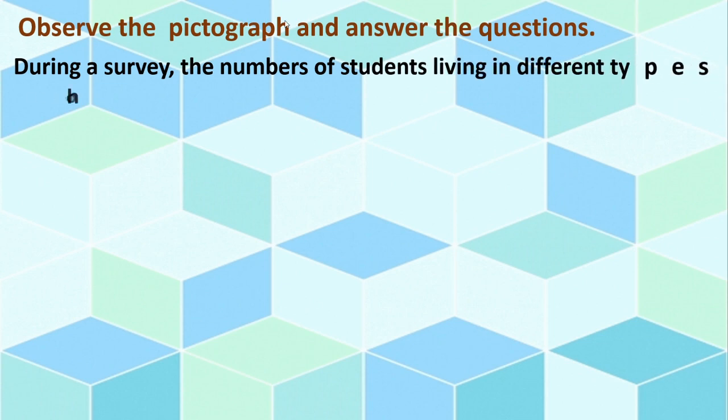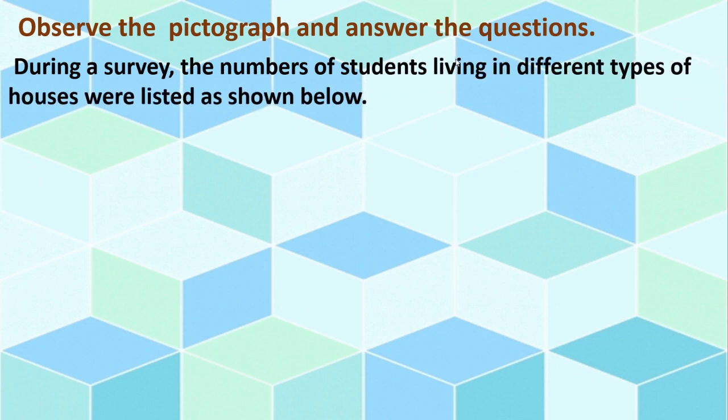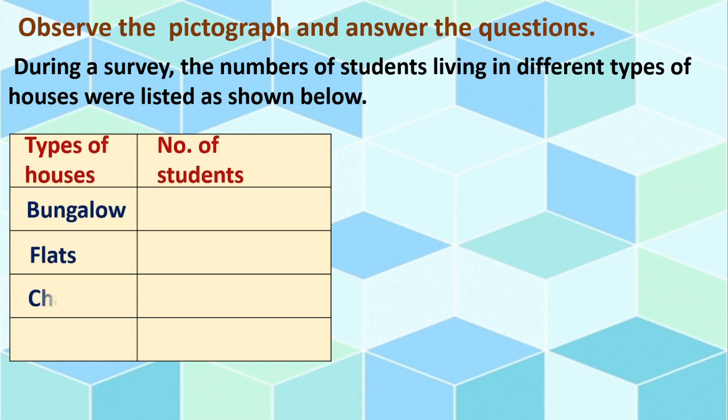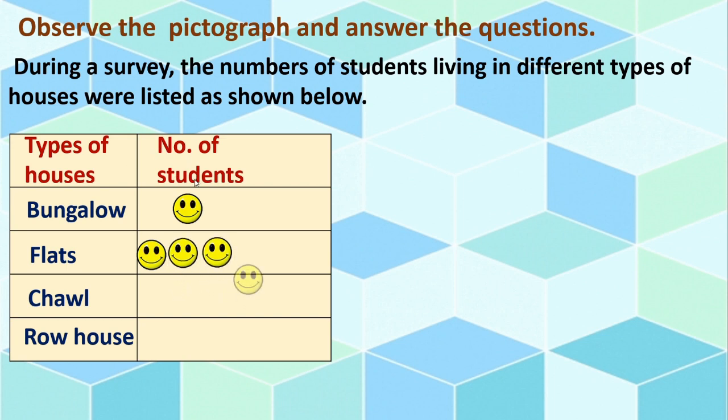During a survey, the numbers of students living in different types of houses were listed as shown below. See, this is the table. Okay, here 2 columns are there, types of houses and number of students. Now, in types of houses, we can see bungalow, flats, chawl, row house.